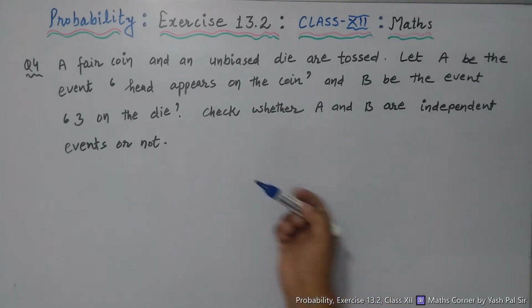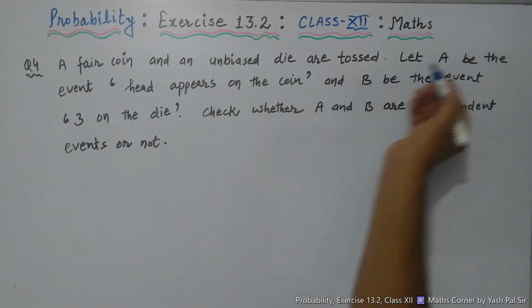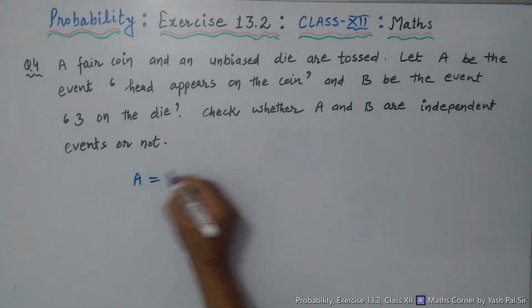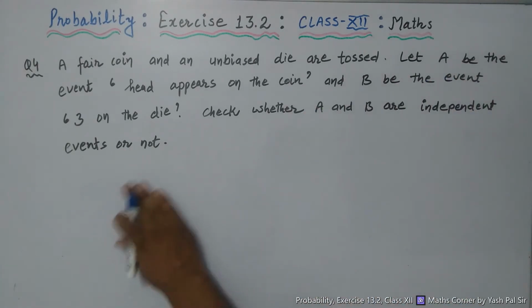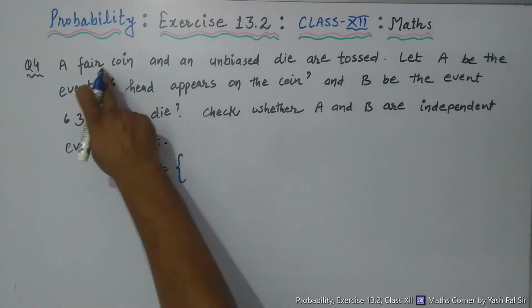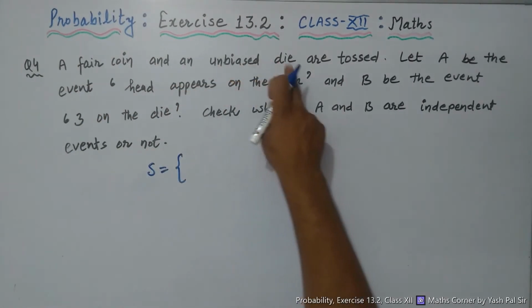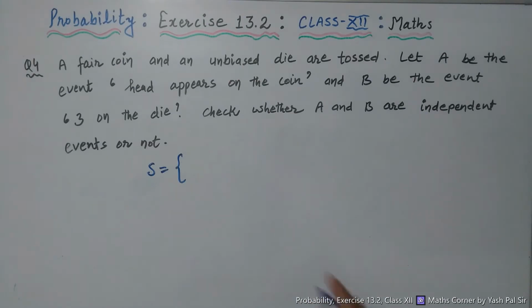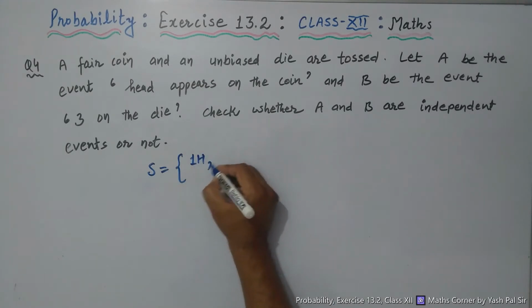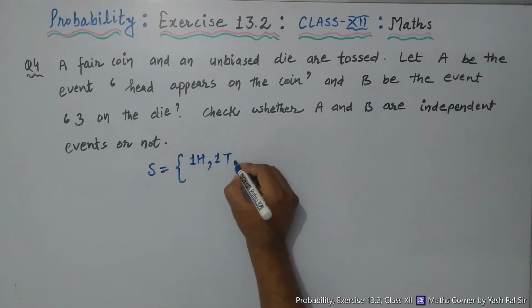Right? So now we discuss here the first case. What is the sample space? When one fair coin and one unbiased die are rolled together, then what are the possible outcomes? With 1, either head will appear or tail will appear.